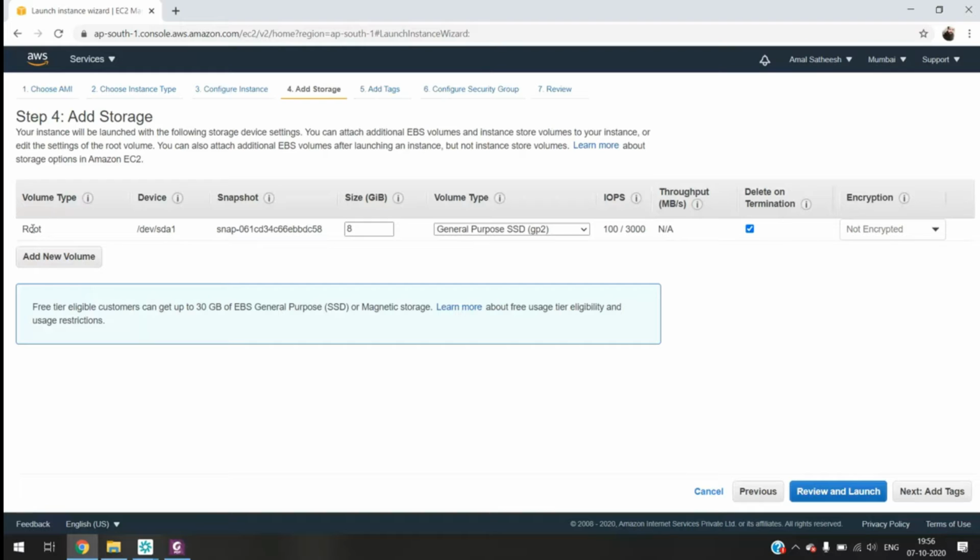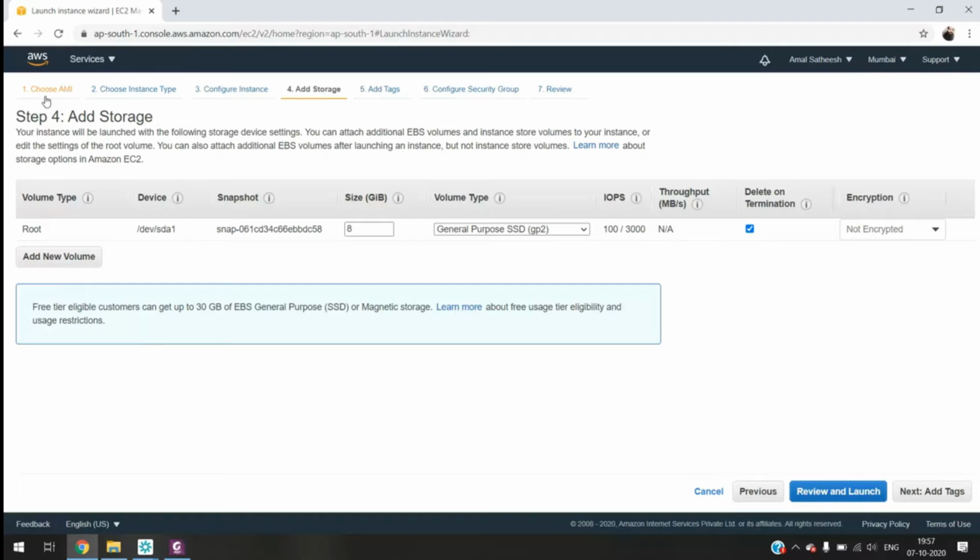And again, it is asking the volume type root. What do you mean by root disk? It's the main partition of the Linux hardware where it can store OS level configuration. Absolutely. So root disk means the disk where our operating system is going to be extracted.